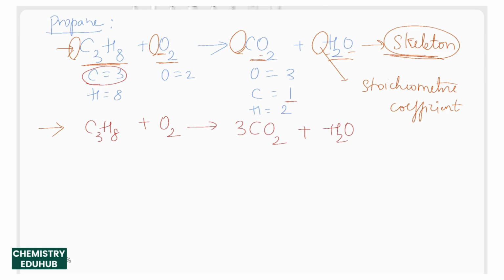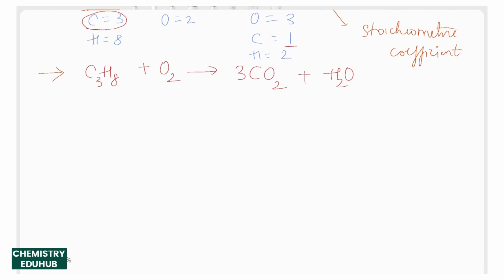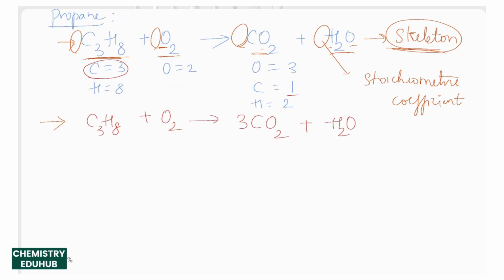Now what else do we have? We need to look at the oxygens. How many oxygens are on the left side? There are 2. On the right side there are 3 into 2, 6, plus 1, so 7 are there. To get 7 oxygens on the left side also, what do we do? Now look at the hydrogens. On the left side we have 8 hydrogens. On the right side you have 2. So you can multiply this 2 with 4 to get 4H2O.